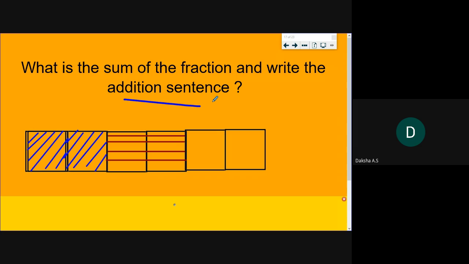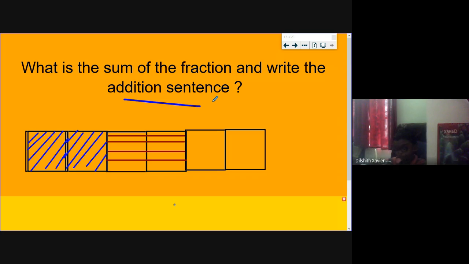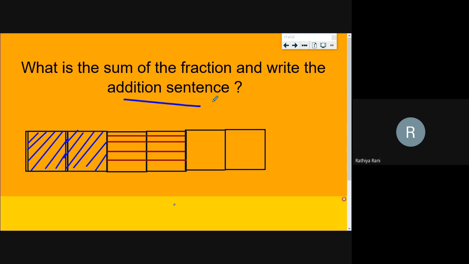Okay. The screen is black. Ma'am, I was coloring my answer, ma'am. Yeah. Okay. Good, Dilshit. Very good.